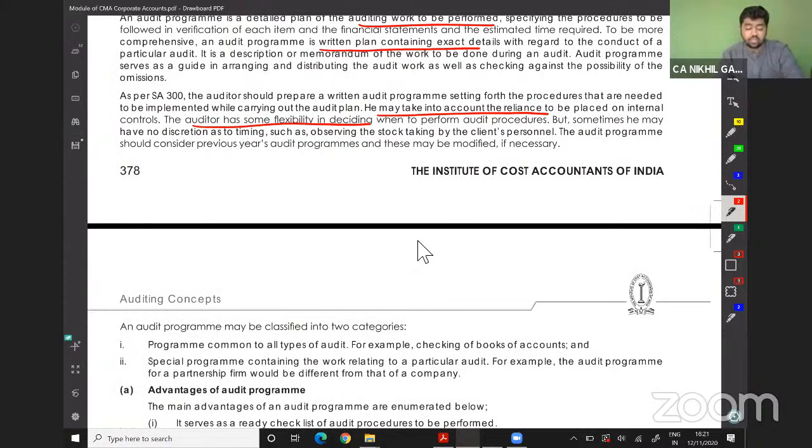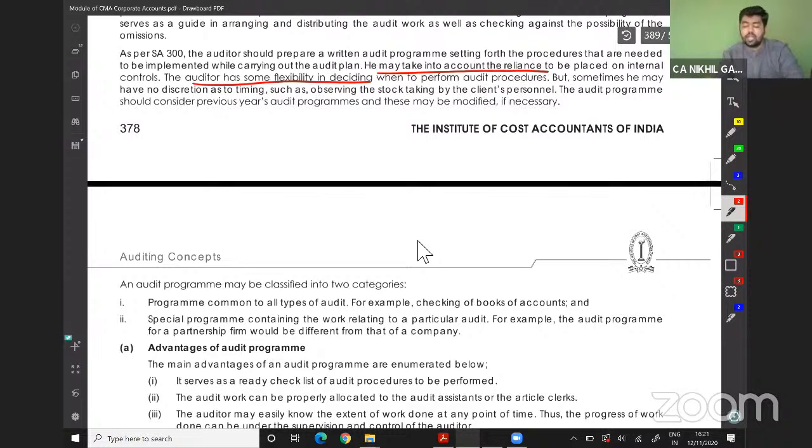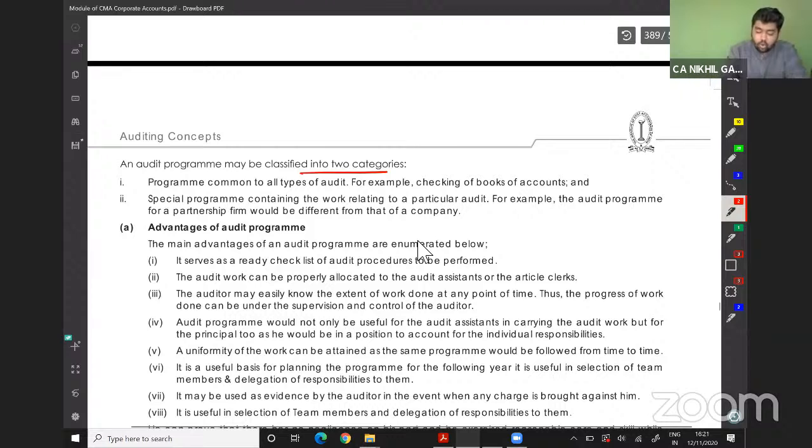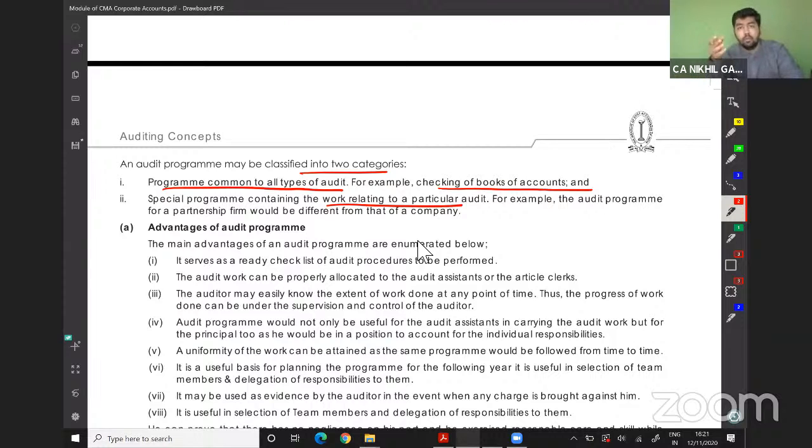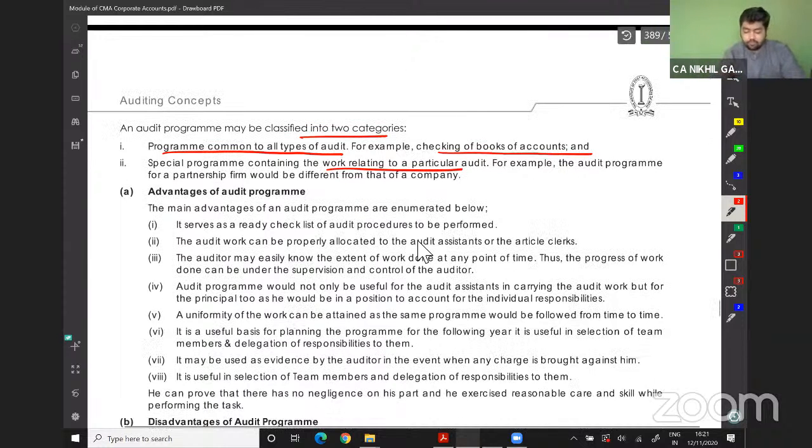The audit program should consider previous audit programs and there may be some modification. The audit program may be classified into two types. The program common for all the audit types, for example, checking of the books of accounts and so on. Specific programs containing the work relating to a particular audit. For example, audit of a partnership firm will be different from that of a company. Yes, but verification will be the same. Verification of sales can be the same, but the program can be different for the company, for partnership firm, for sole proprietor, and so on.